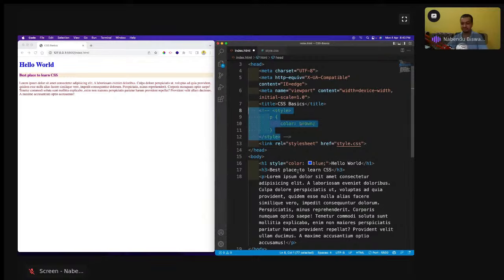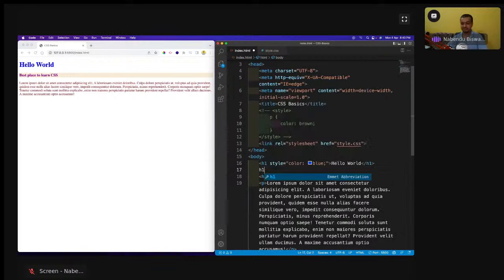Commenting works like this, and here I'm going to do h1 and hello world, and I'm going to comment this out also. Okay, comment this out also. Save it, and it is shown again like this. Okay, so this is there. Now the next thing which we are going to do is the colors in CSS.